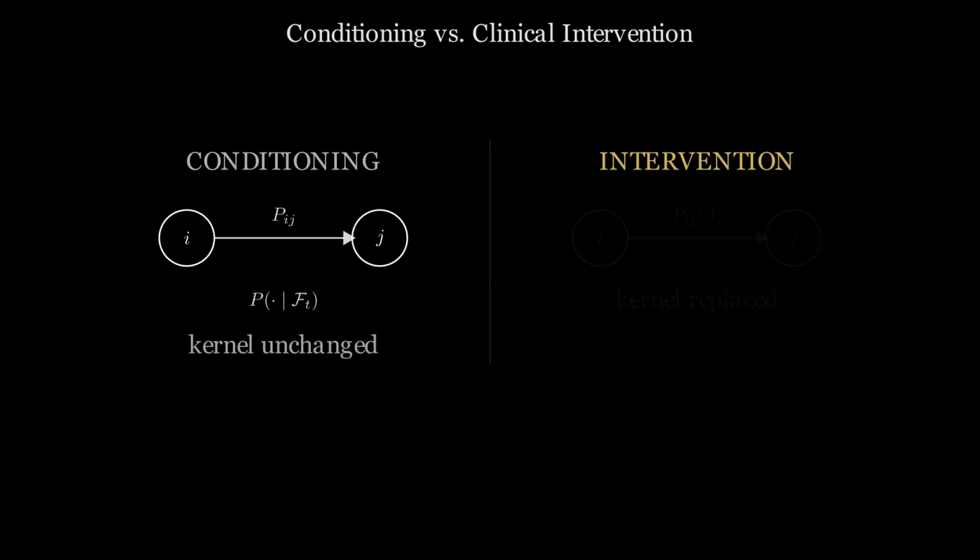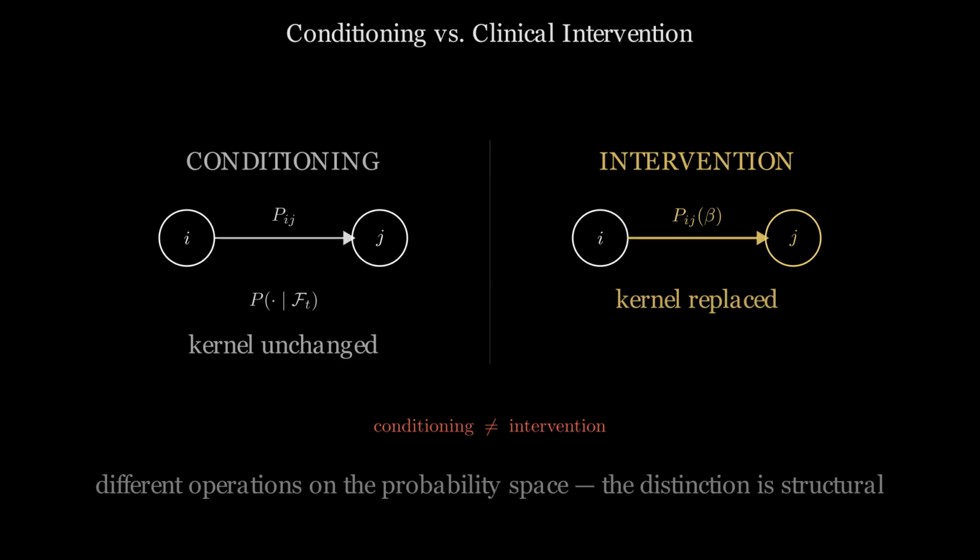Conditioning on a patient's survival is a change of measure over the existing patient population. Intervention is a change of the clinical protocol that governs future transitions. These are different medical operations. Conditioning on survival does not alter the future physiological dynamics for that patient. Only clinical intervention can do that.